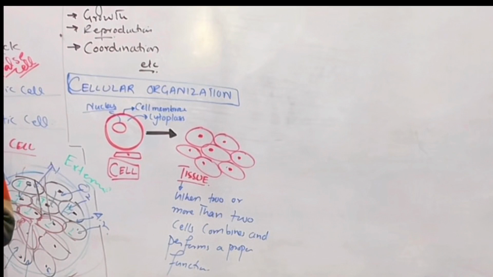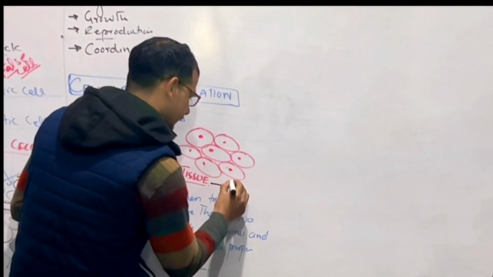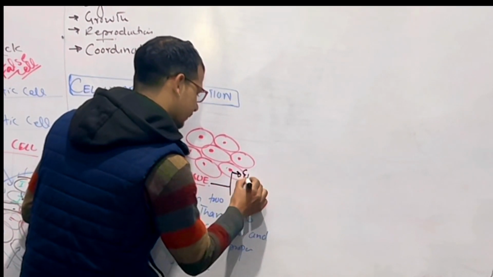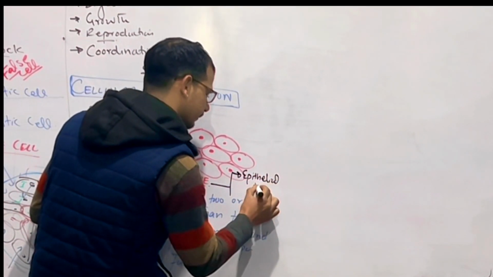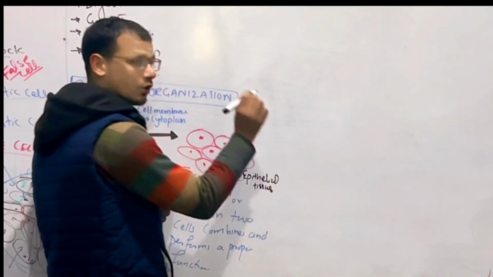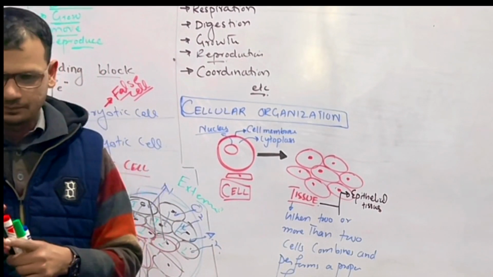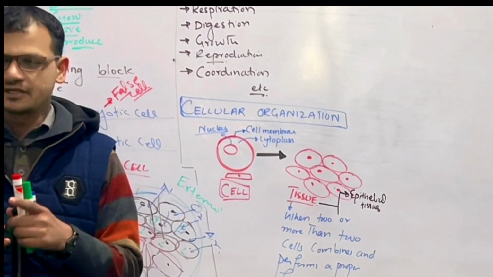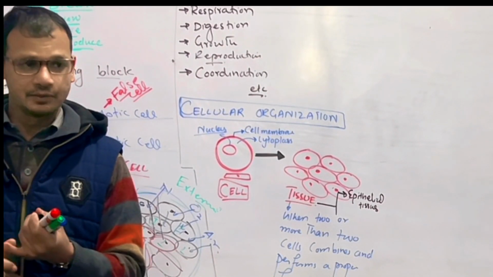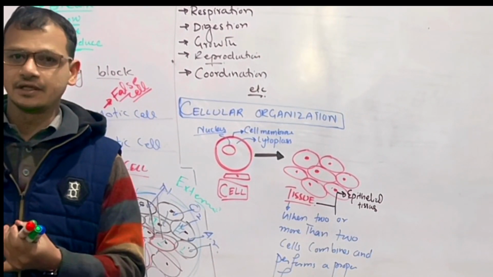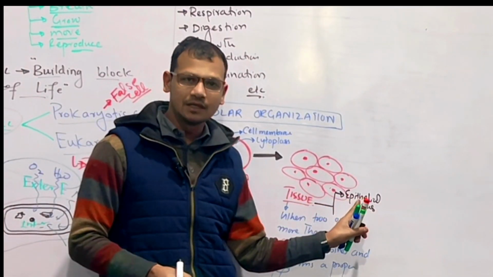How many types of tissues are there in our body? There are 4 types of tissues mainly. The first is epithelium or epithelial tissues. They have so many types, for example squamous epithelium, cuboidal epithelium, stratified epithelium, columnar epithelium, ciliated epithelium, transitional epithelium. So broadly they are called epithelial tissues.